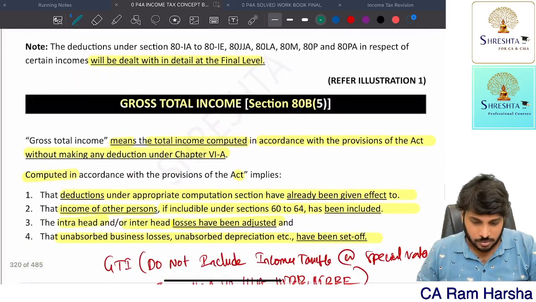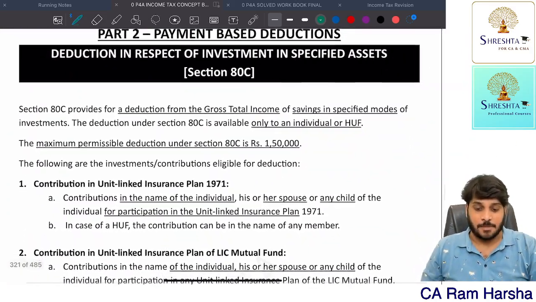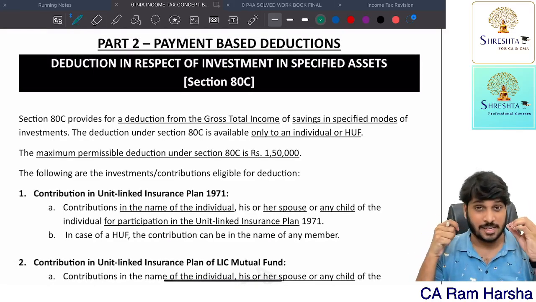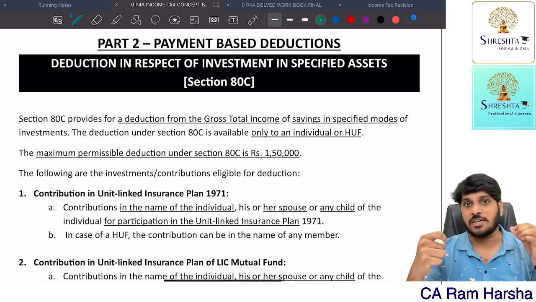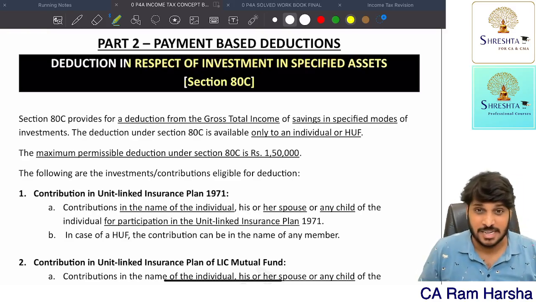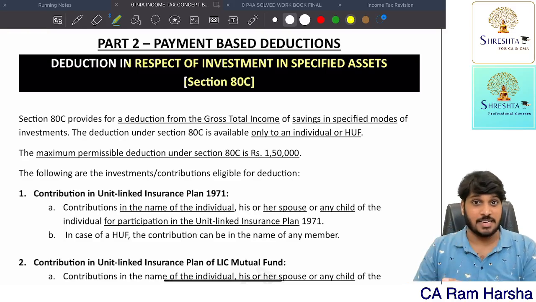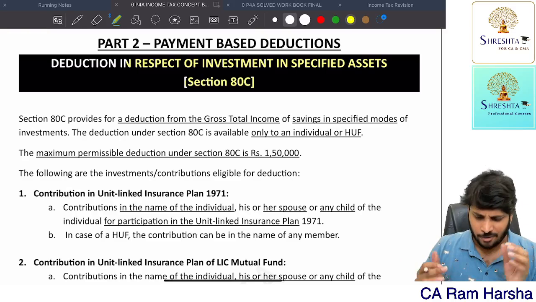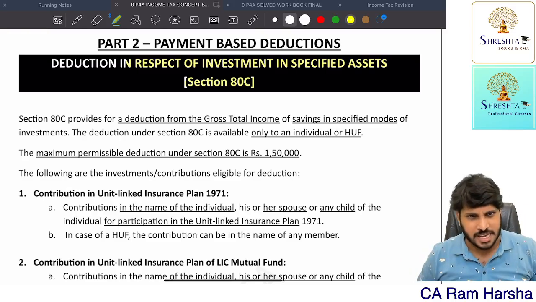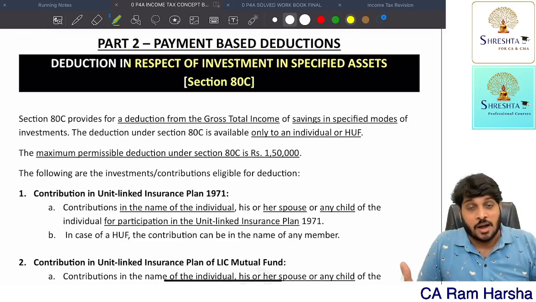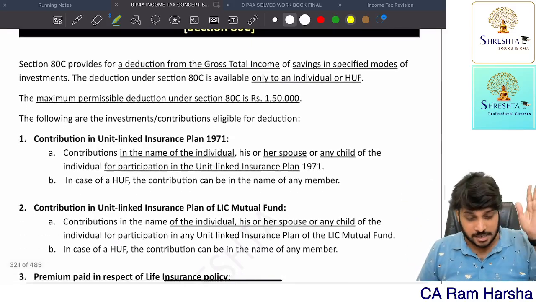So now let us look into 80C. Payment based deduction. Right now what we have seen is only introduction. Now we are actually discussing the deductions. Payment based deductions. So in this section 80C, we are getting deduction in respect of investment in certain assets, certain items, certain shares, certain deposits, like that. Whatever payment you are making here, it's an investment for you. Investment means what? You are creating some wealth. So that's wealth related deduction.